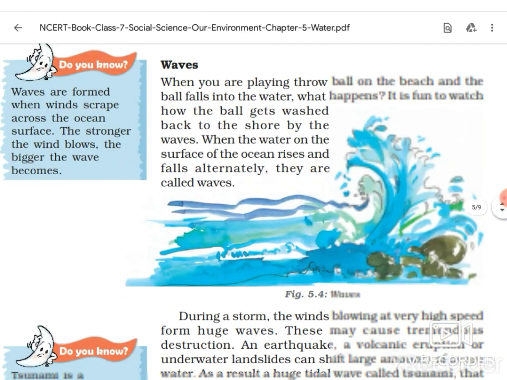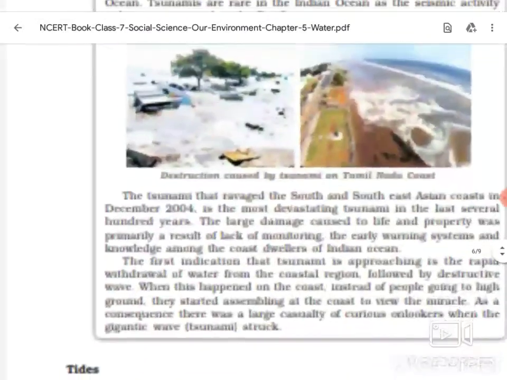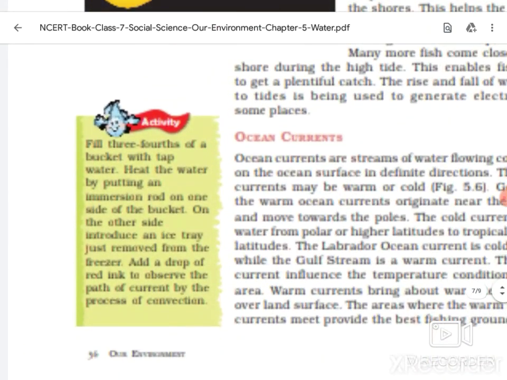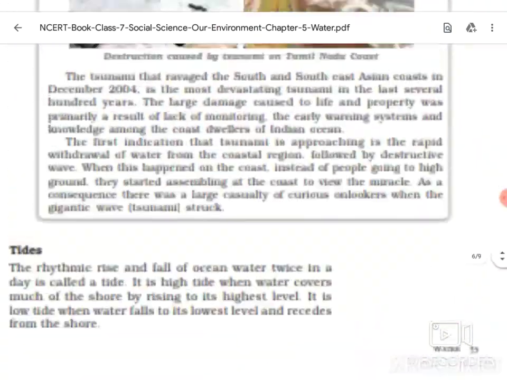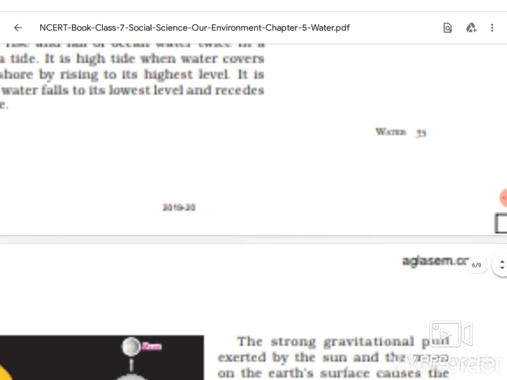In the previous class you learned about sea waves and about tsunami. In today's class we will cover these two topics, tides and ocean currents. So first let us see what is tide. It is given on page number 25.